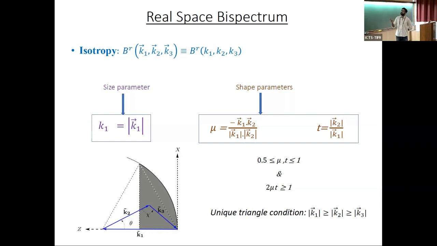I have labeled these K1, K2, K3 such that K1 is the largest side of the triangle, K2 is the second largest, and K3 is the smallest side. We define our three parameters as K1, which is the largest side of the triangle, mu, which is the angle between the largest and second largest sides of the triangle, and t, which is the ratio between these two. Why are we using this complicated terminology? We can parameterize the size of the triangle using K1 and the shape of all triangles using the mu and t parameters.